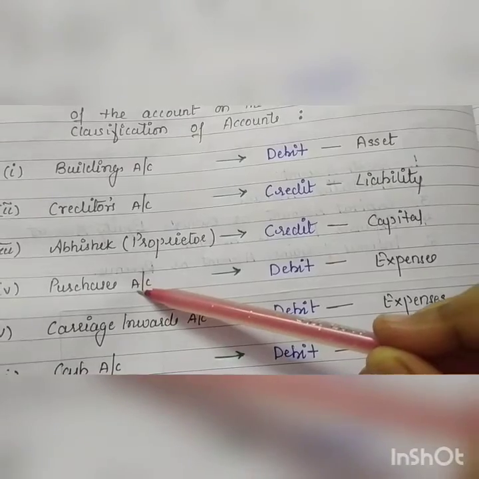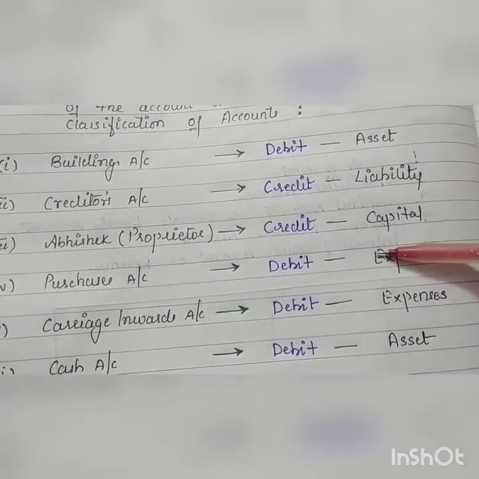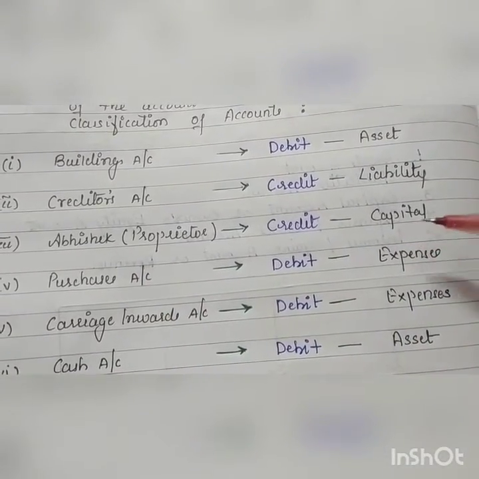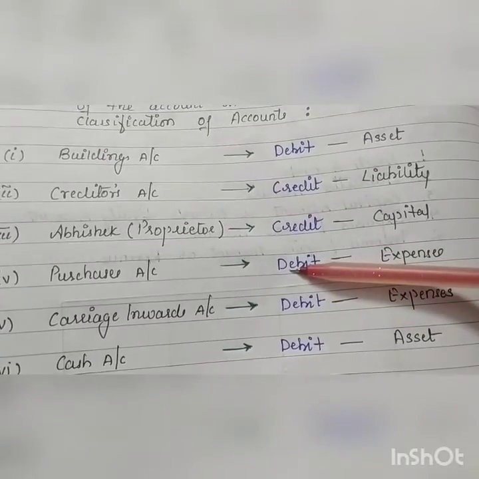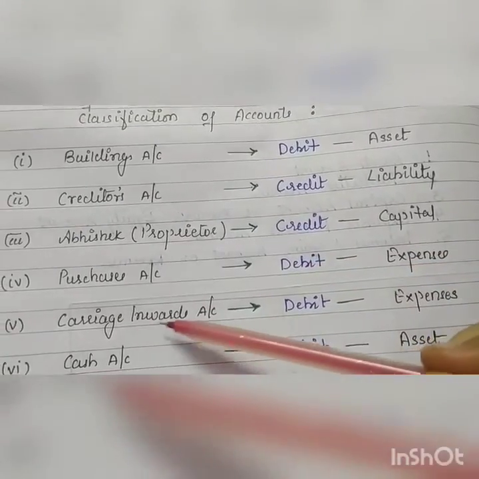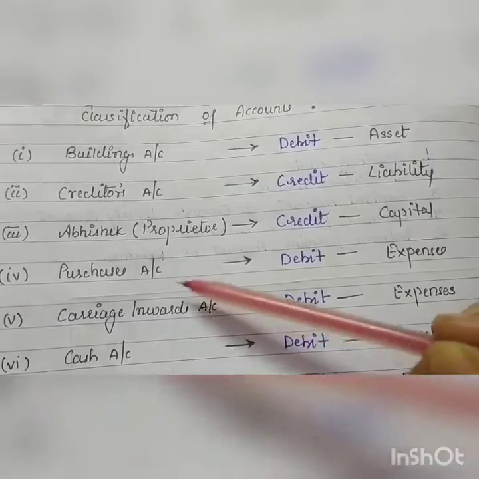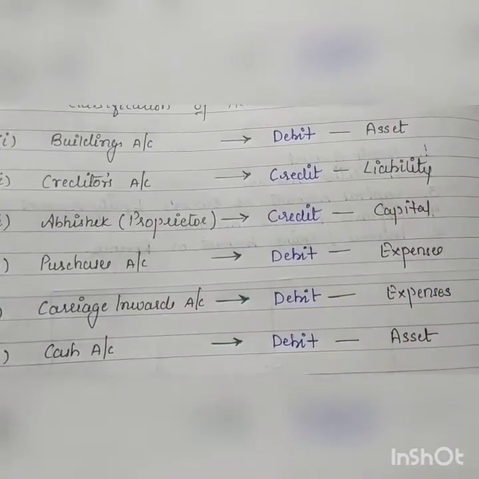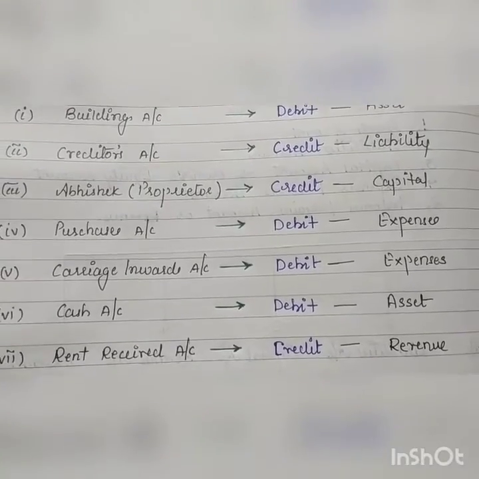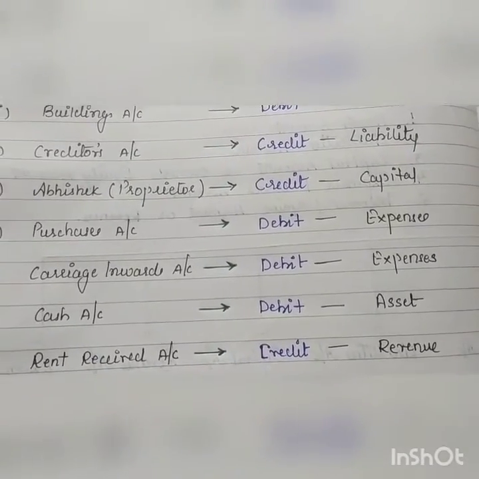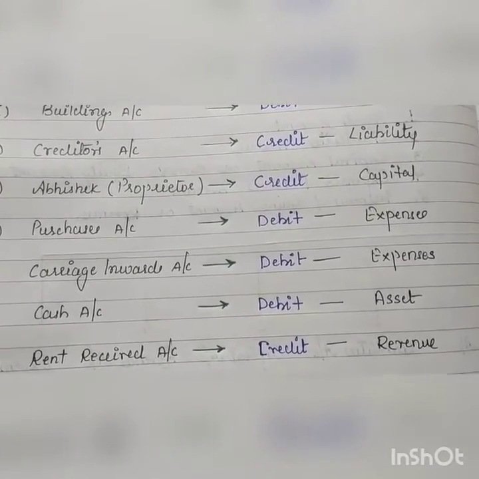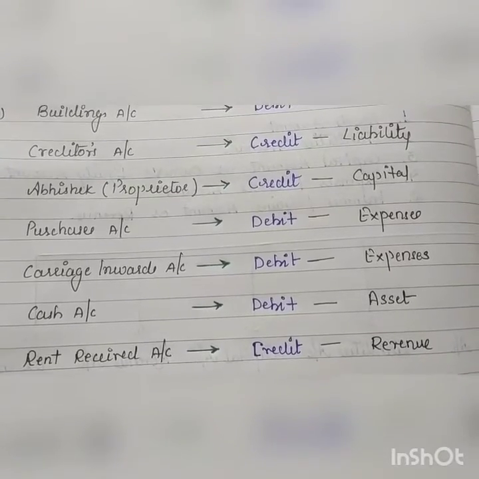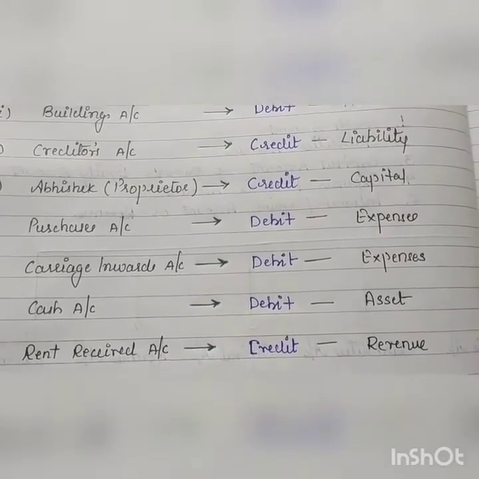Then we have purchases account, it comes under the category of expenses, and increase in expenses to be debited. Then we have carriage inward account, this is also your expenses, increase in expense to be debited. Next is cash account. Okay, cash is your asset and increase in asset to be debited.